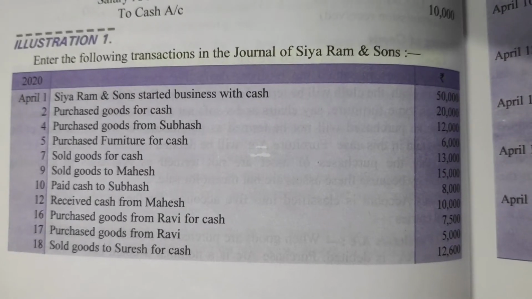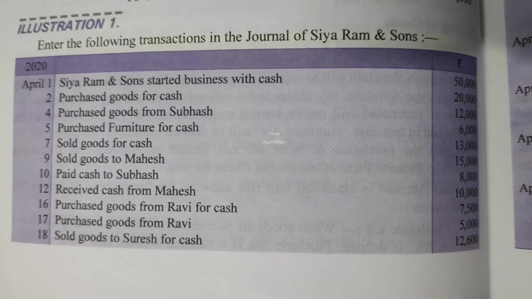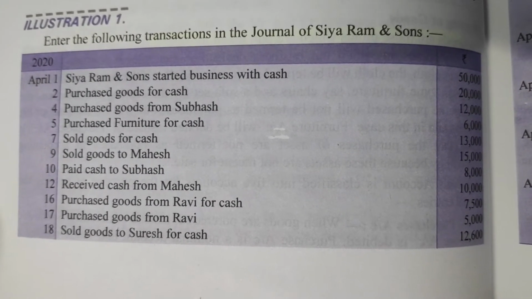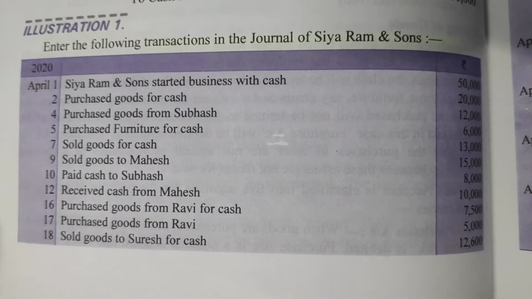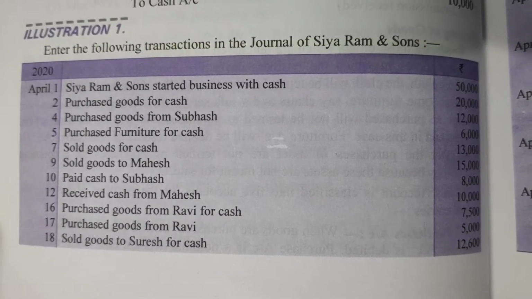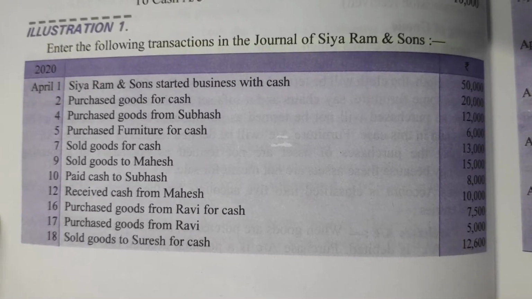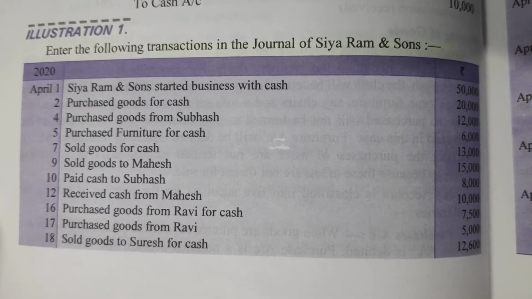Now children, you should remember this thing, that we should not write the name of the entrepreneur. In place of that, we write capital account. Fine. Here Ram and Sons started business with cash. Ram and Sons is basically C.R. Ram and Sons is the entrepreneur. But we will not write his name, but instead of that we will write capital account.